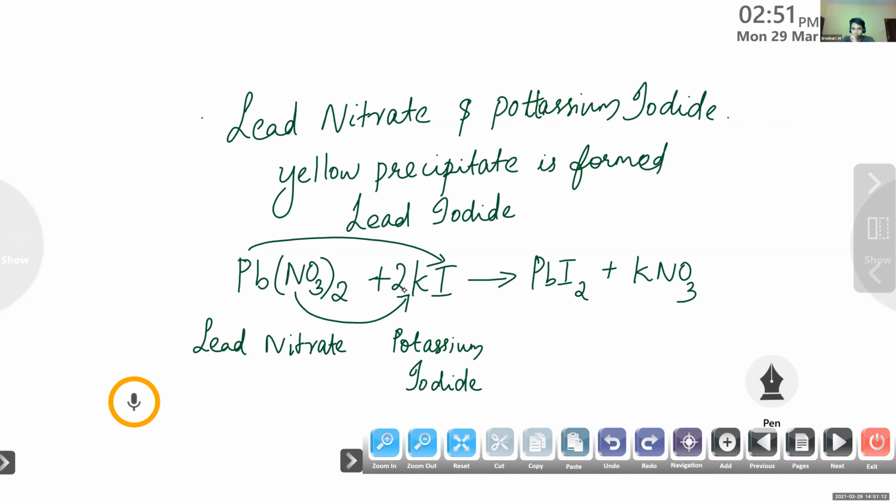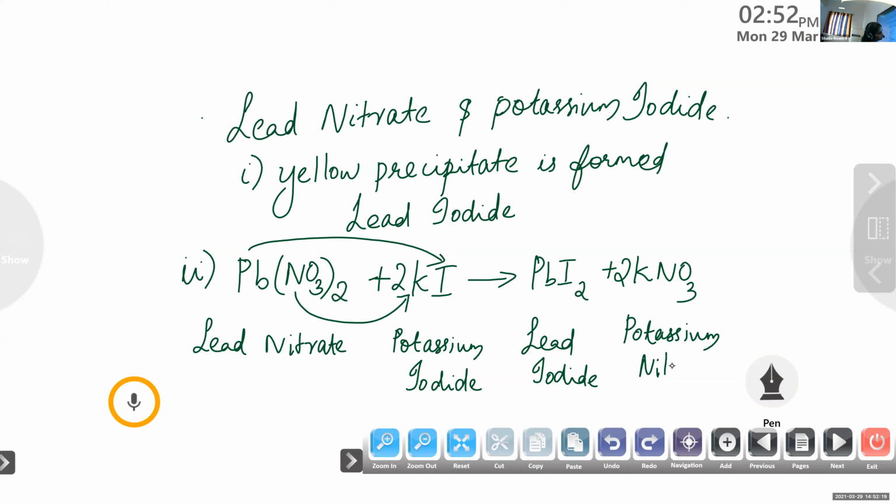This one is lead iodide. Next one, potassium nitrate.